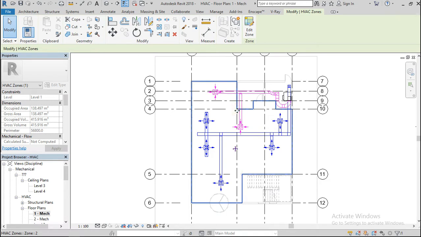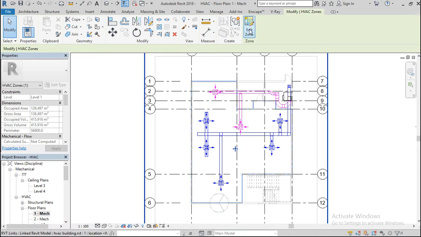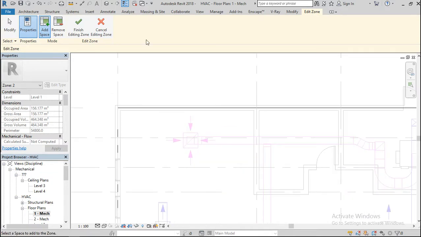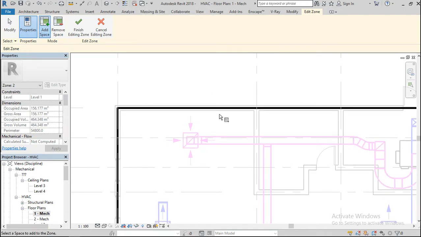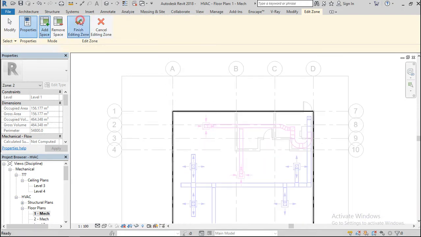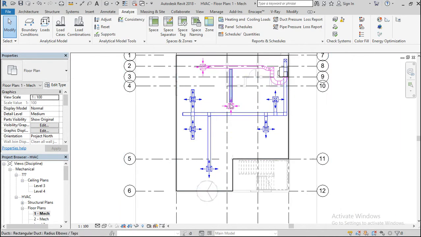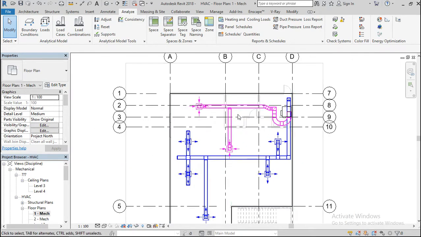That's one. Edit zone, add space, add this one and add this one. Click on this to remove, and now finish it up. So we have something like this for our zoning.